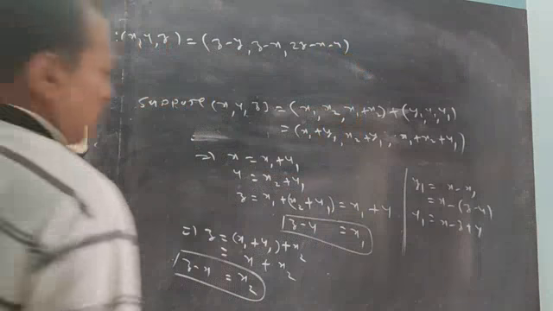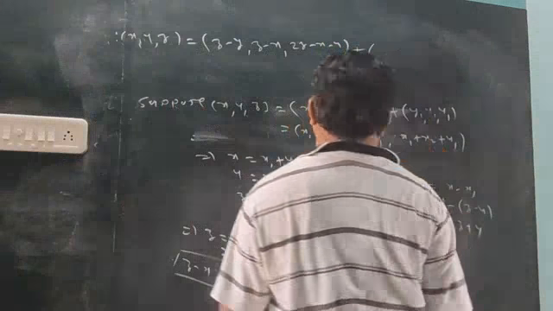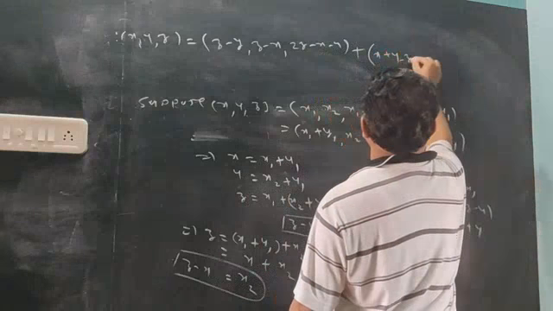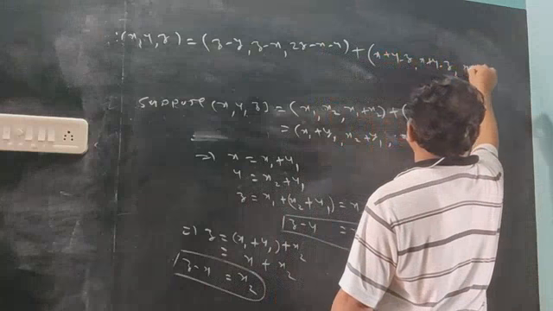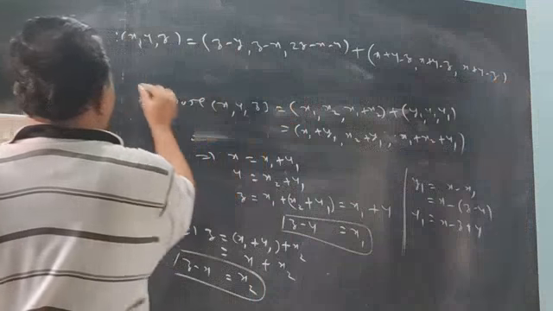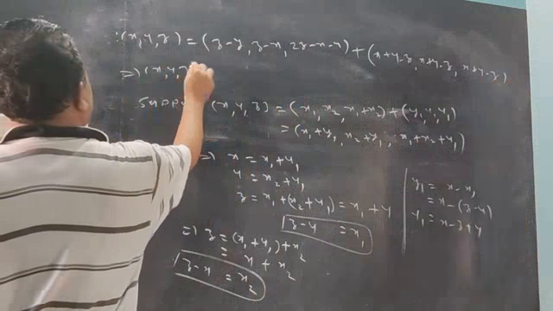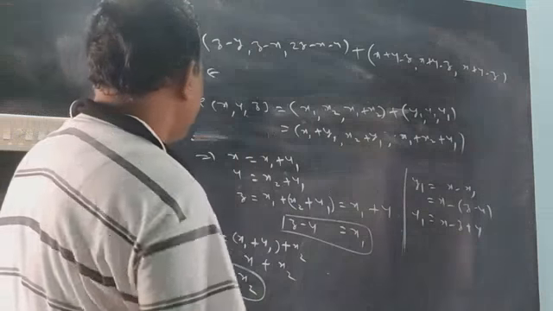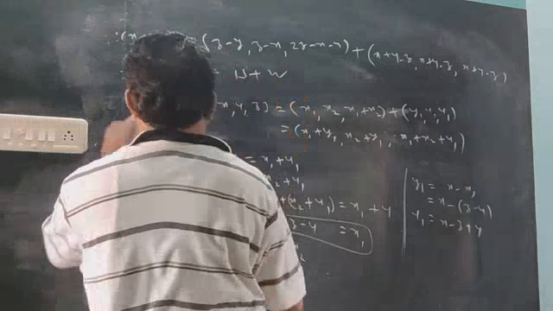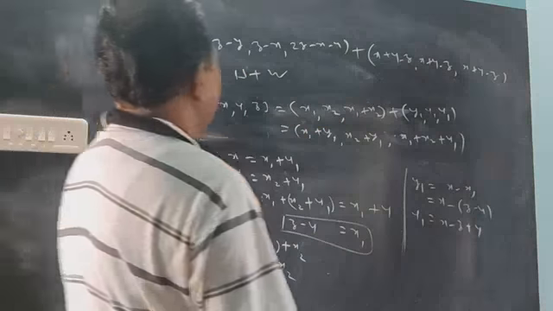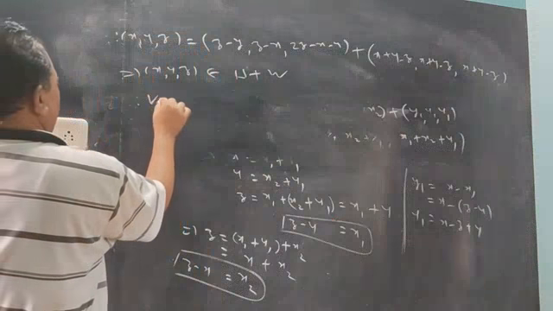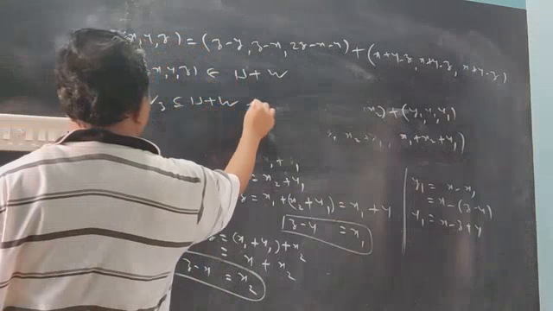The second element has entries y1, y1, y1, so it is x plus y minus z, x plus y minus z, x plus y minus z. So this element is from U, and the second element coming from W is as above. So if you take an element of V3, it is an element of this sum, therefore V3 will be a subset of U plus W.